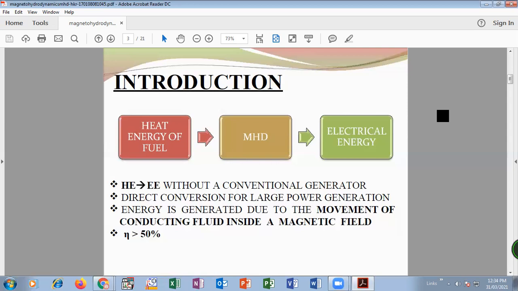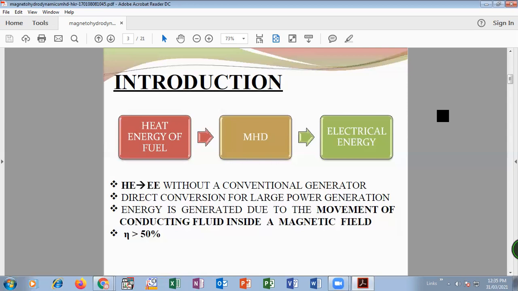In MHD, magnetohydrodynamics, the fuel is used to heat the fluid. This fluid is converted into plasma. At the high temperature, it gets ionized. It creates positive ions. Also, it creates electrons, which are negatively charged.